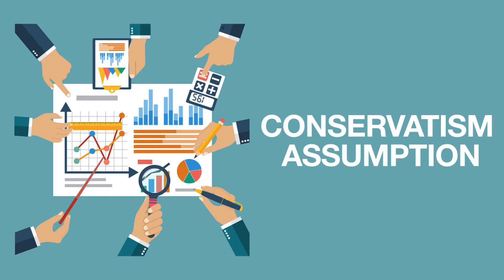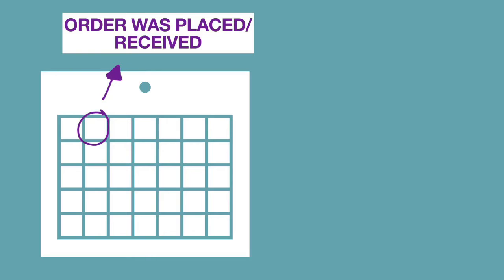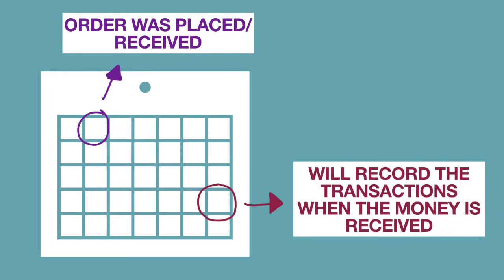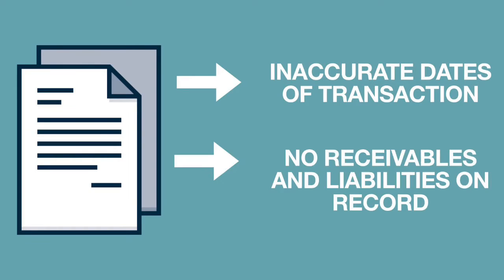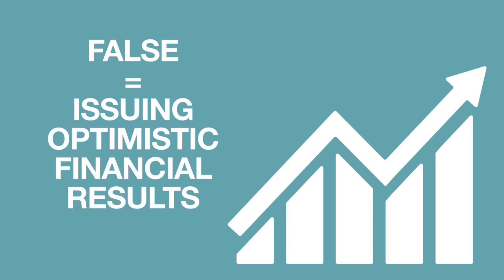The opposite of this is the conservatism assumption. This means that the company will only record the transactions when the money is already given or received. The problem, however, with this is that records could be inaccurate with dates of the transactions. This also makes the company have no receivables and liabilities on record. If the assumption is false, however, the business may be issuing overly optimistic financial results.